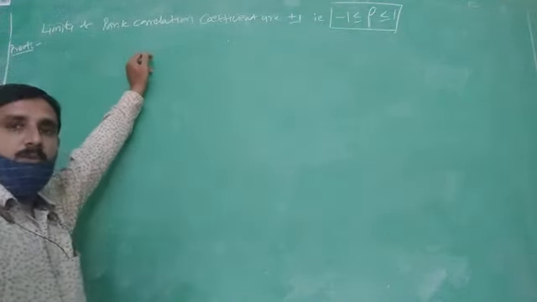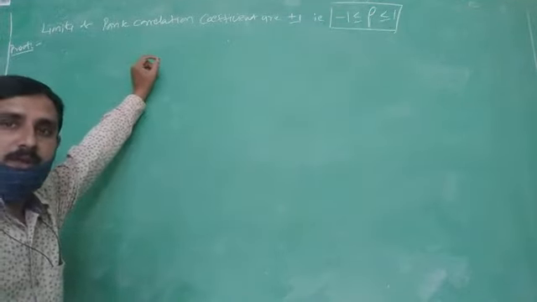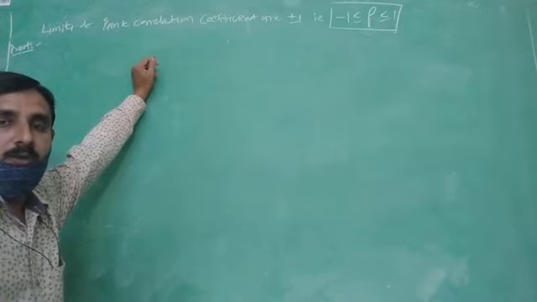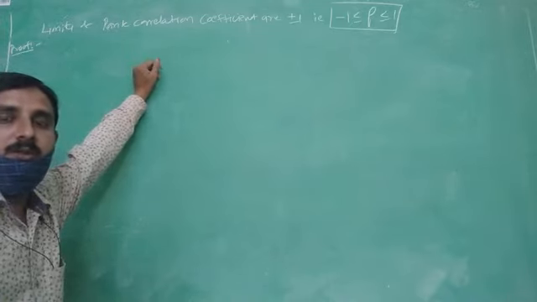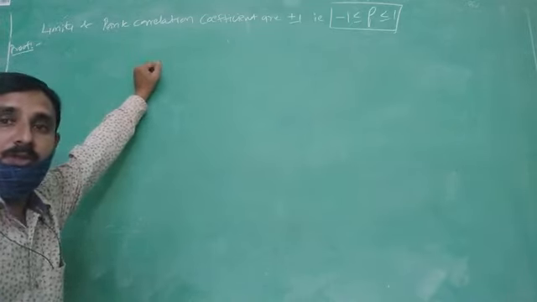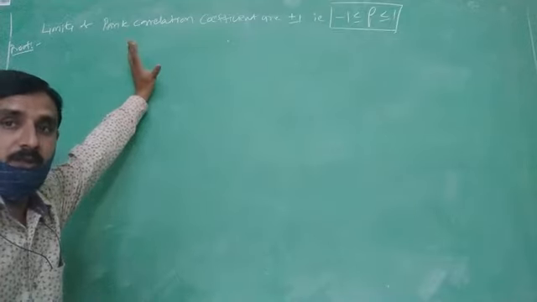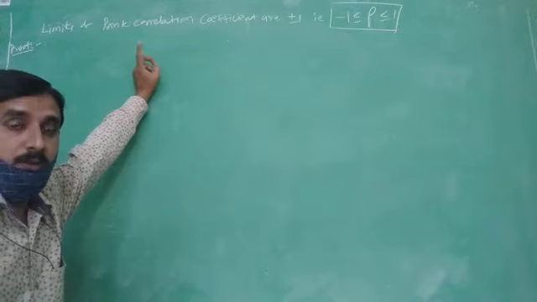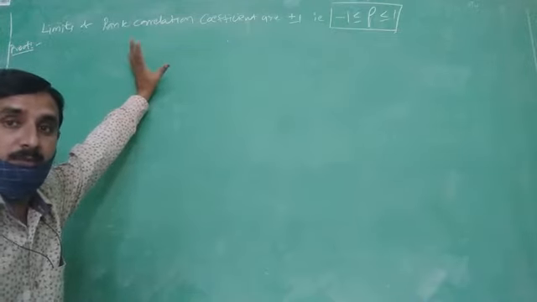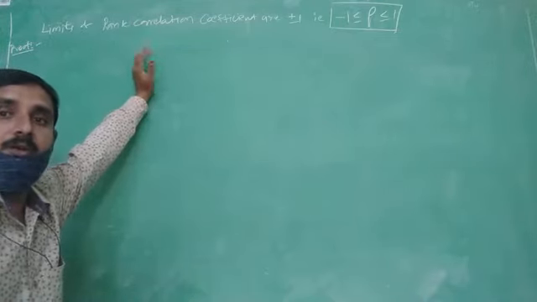Now I am discussing the properties of the rank correlation coefficient. The first property is that the rank correlation coefficient is a pure number. It does not depend on any units of the data.